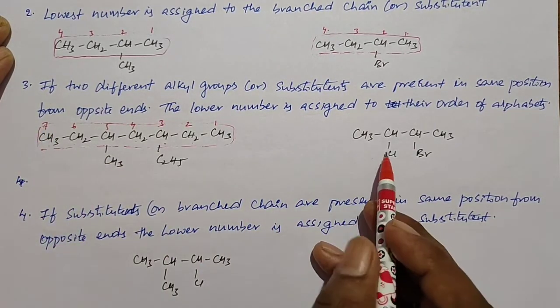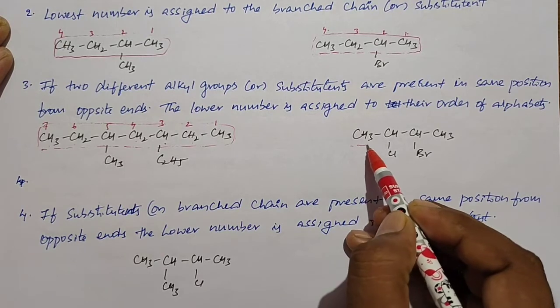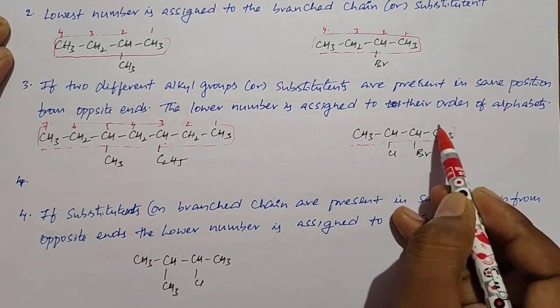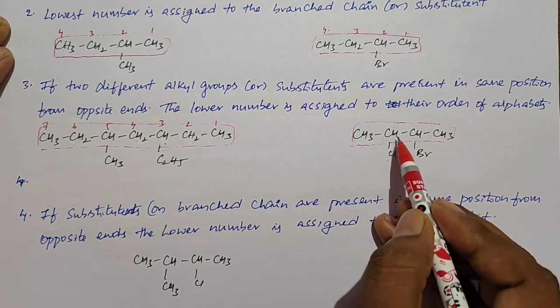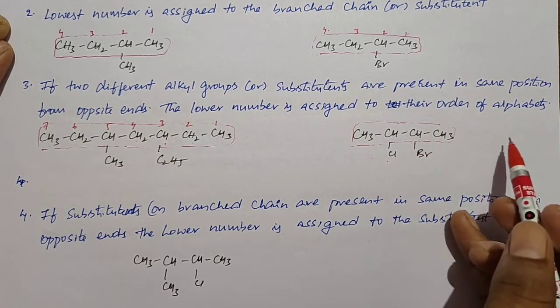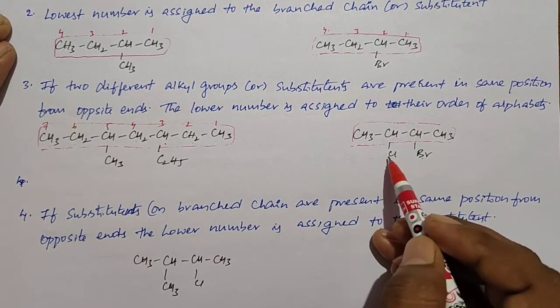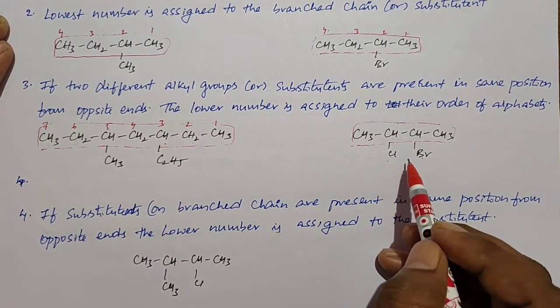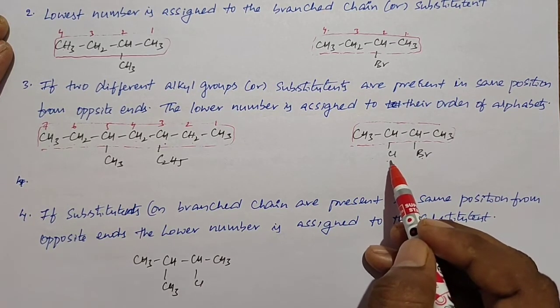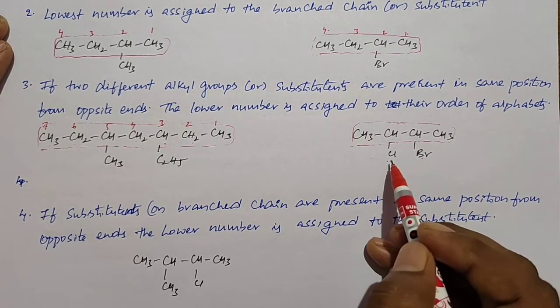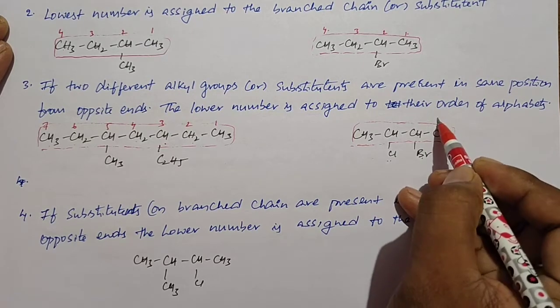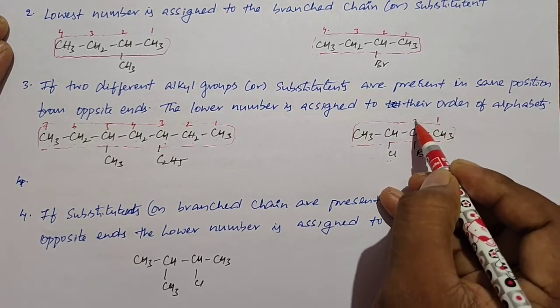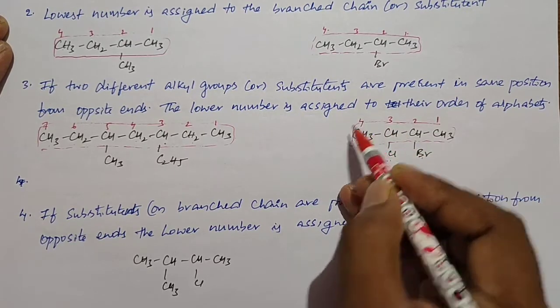Okay. At the same time, if you come to this example, this is the parent chain, and from left to right, the chlorine is present at the second carbon and the bromine at the third carbon. From right to left also, they are present at the second and third carbon. From both sides, the position numbers are similar, but you see this is chloro and this is bromo. Chloro starts with C, bromo starts with B. So based on alphabetical order, we need to give the priority to the bromine. So we need to give the least number to the bromine. 1, 2, 3, 4, like that.